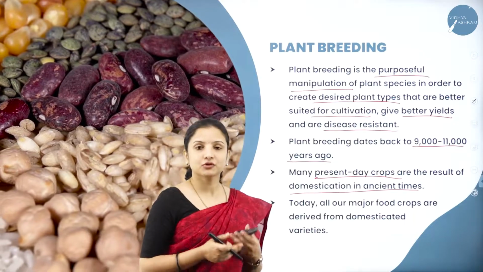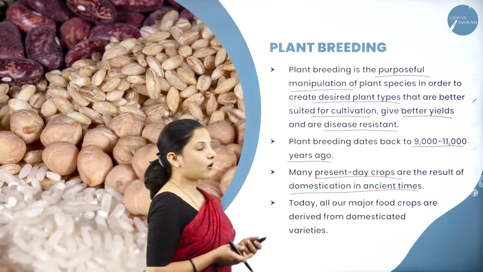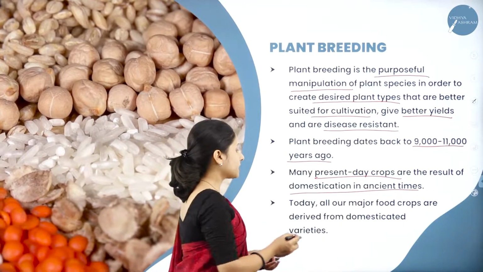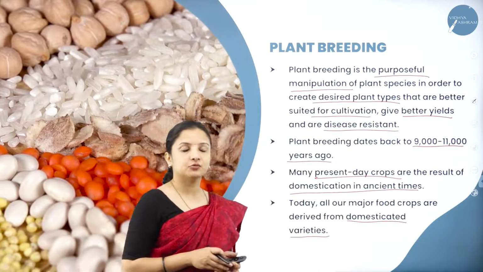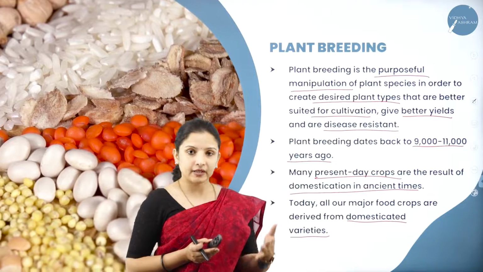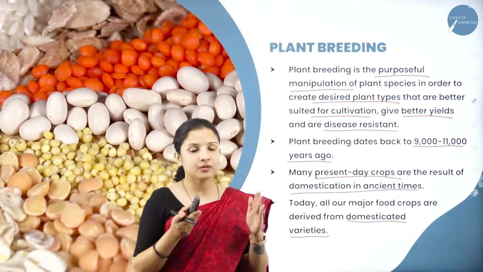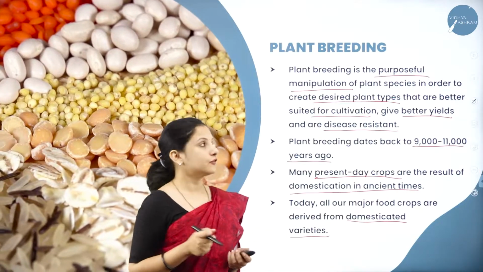But earlier maize was not at all fit for consuming. And today, all the major food crops that we see are from domesticated varieties. All the wild varieties were domesticated. They were bred by plant breeders and farmers, and that is how we have the present day crops that we are using for various purposes as food.